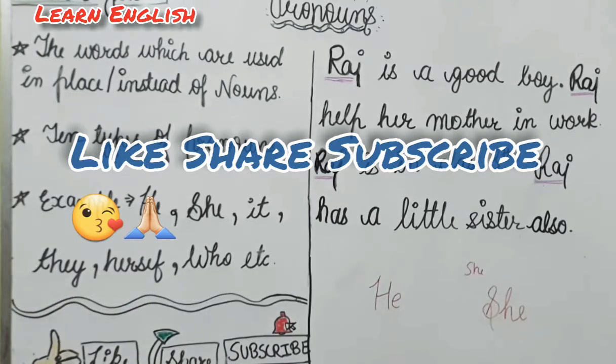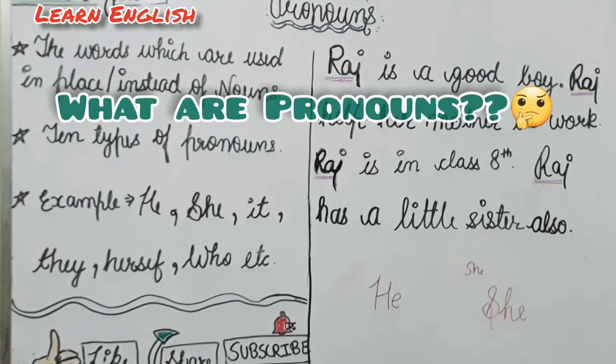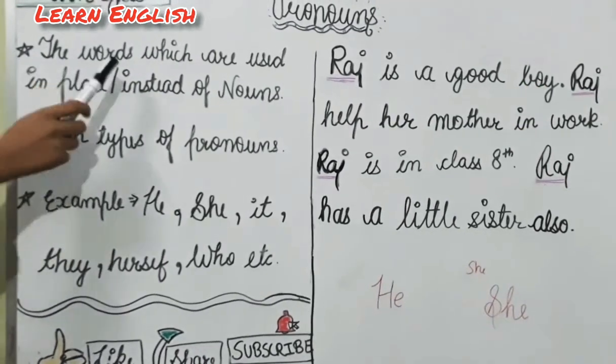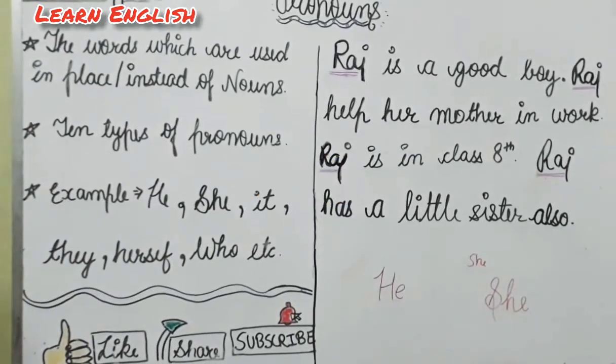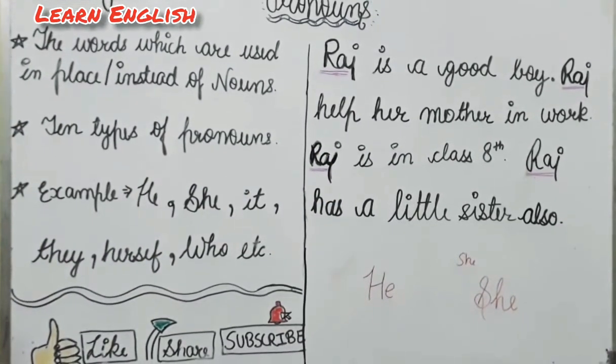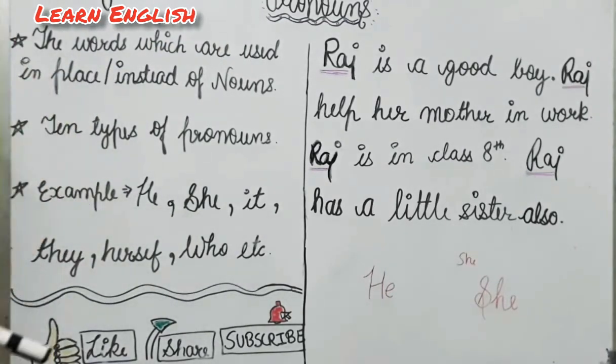So let us start. So friends, first of all, we should all know what pronouns are. So here is the definition of pronouns: the words which are used in place or instead of nouns are called pronouns. So it means that pronouns are the words which are used in place of nouns in a sentence or in a paragraph. So I have an example of how to use the pronouns.